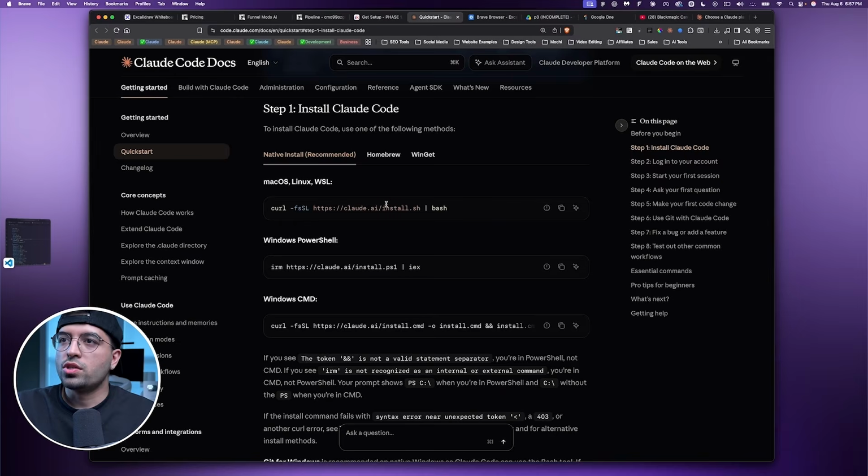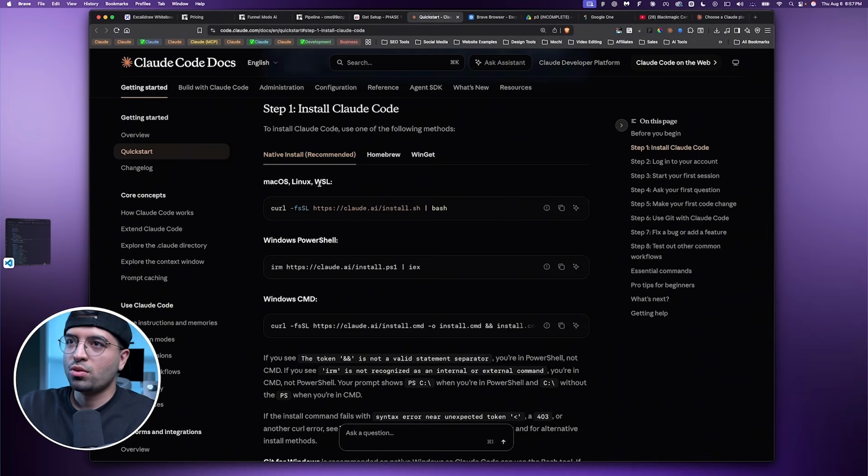So now we need to install Claude in the terminal. This is how I like to use Claude. Some people use the UI itself, the desktop app, and that's completely up to you. I don't prefer that when I'm coding. I might use that only when I'm researching or brainstorming or talking to Claude.